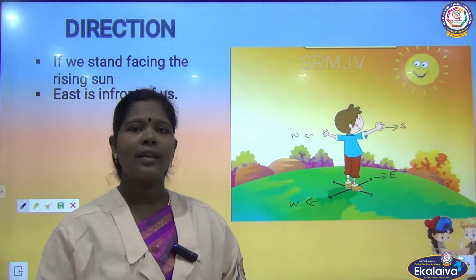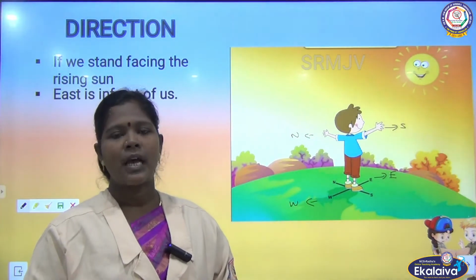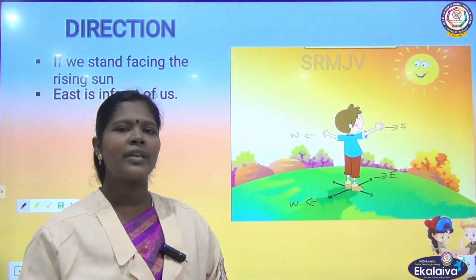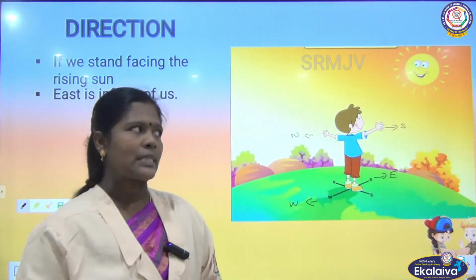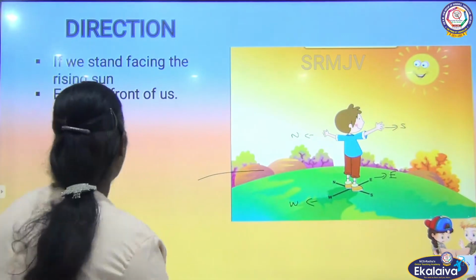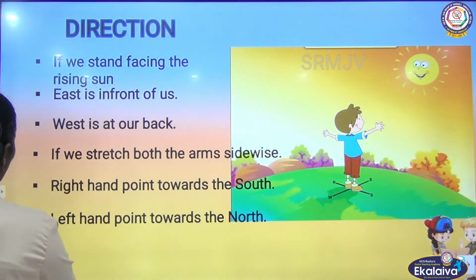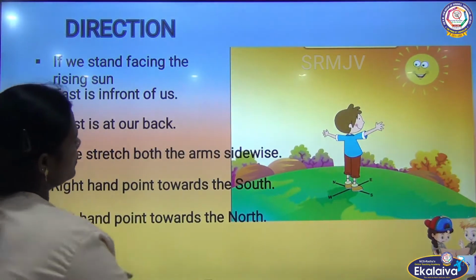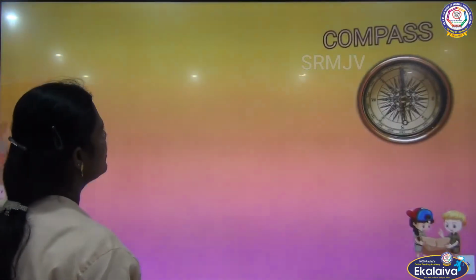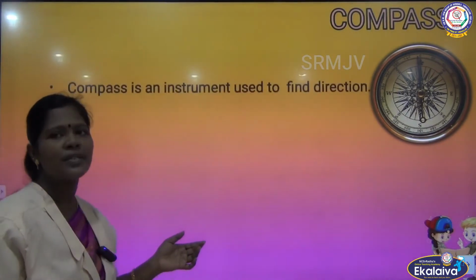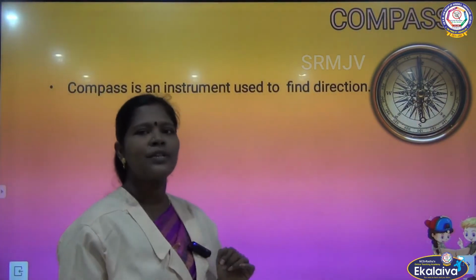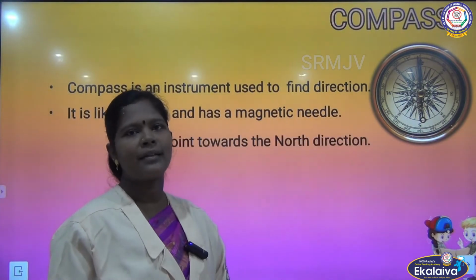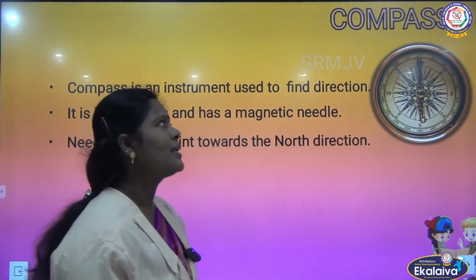Children, during the day you can find out different directions by looking at the sun. But what if it is in the evening? Well, for that we can use a device known as a compass. Compass is an instrument used to find direction. It is like a watch and has a magnetic needle. This needle always points towards the north.